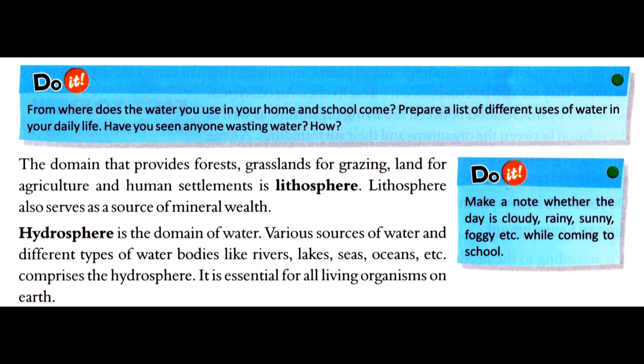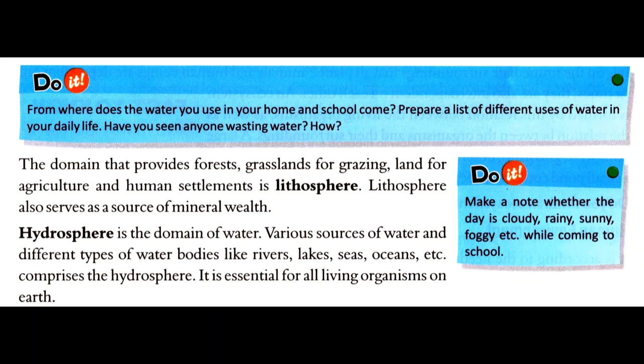Hydrosphere is the domain of water. Various sources of water and different types of water bodies like rivers, lakes, seas, oceans, etc. comprise the hydrosphere. So all the water bodies, for example, rivers, lakes, seas, oceans, small streams, these all together are called hydrosphere.